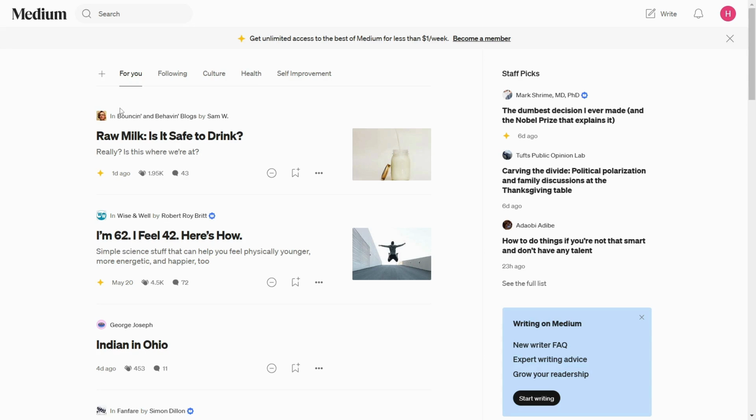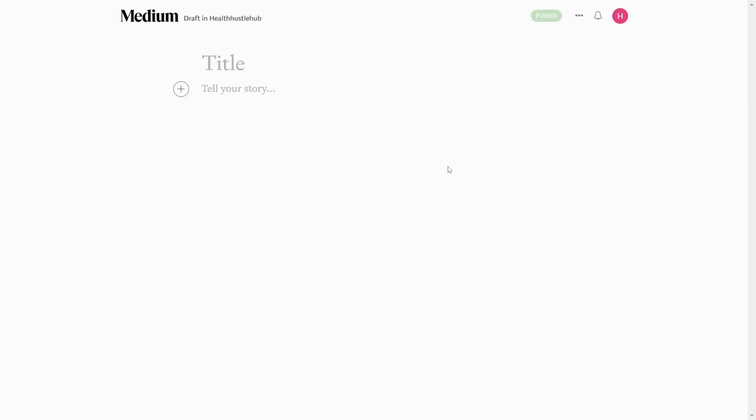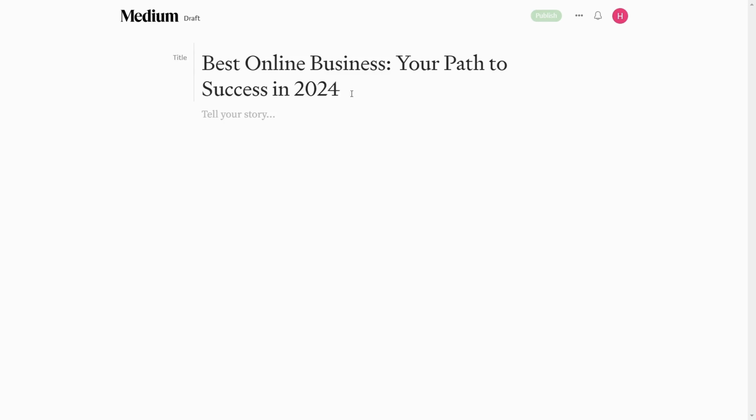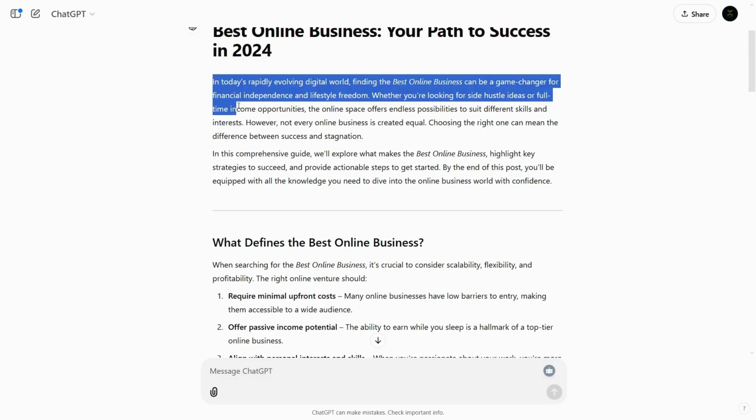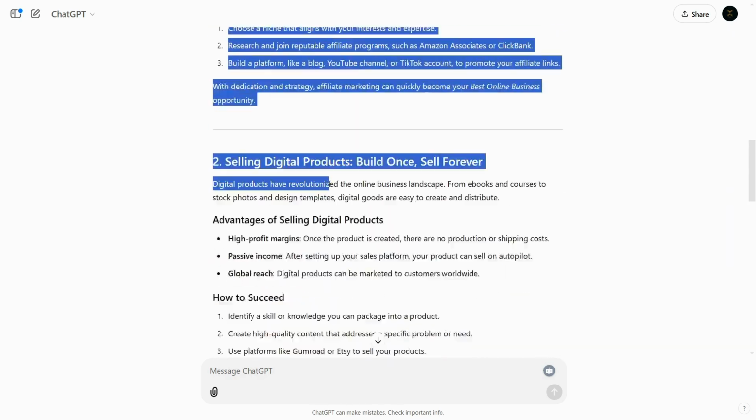Now we just want to go over to this platform called Medium.com. When you sign up here, you can create your own blog post for free, and you can share them and get traffic not just from Medium, but from Google search as well. I would paste the title here, and I also recommend adding the year at the end of the title, and then you can pretty much just take this entire blog post that was written for you with ChatGPT.